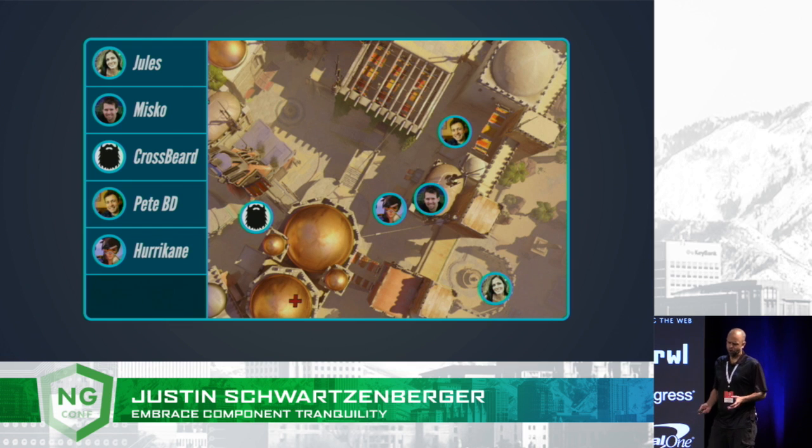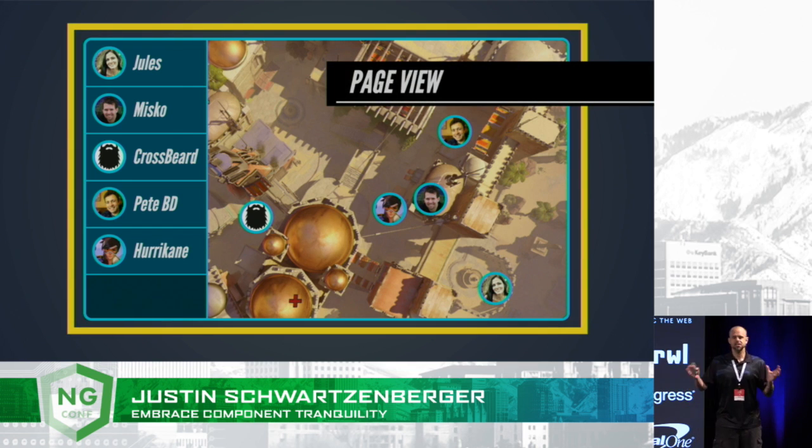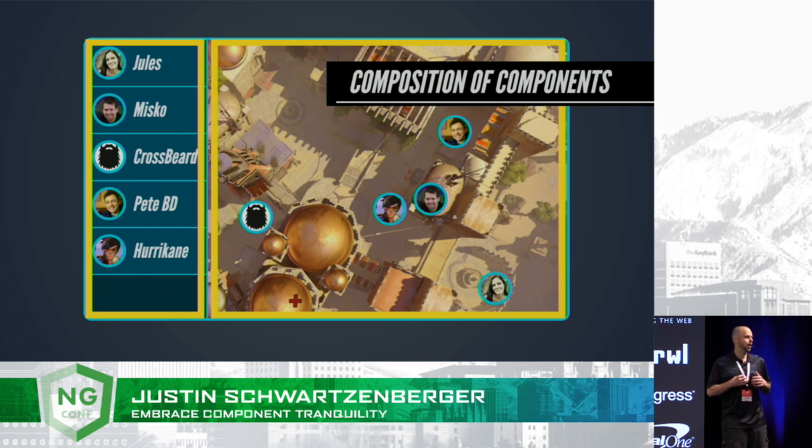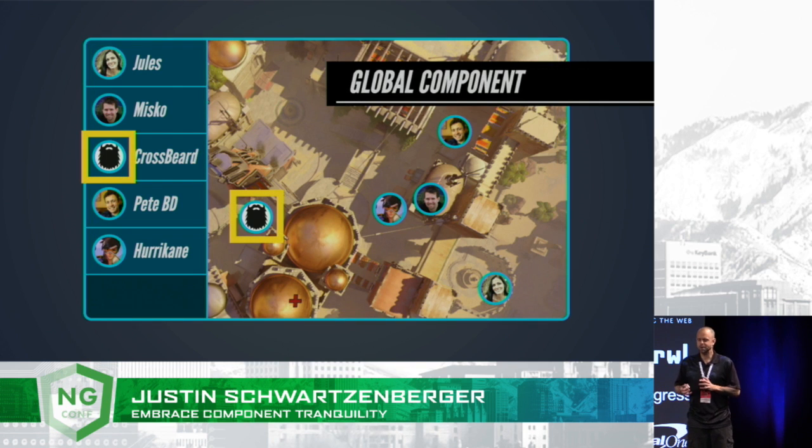So we see this tool as a whole, and we could identify that as a page view, right? Now this page view is going to be made up of a list and a map, and those are going to be a composition of components, because they're going to have child pieces that are unique to each of them. But if we look closely, we can see this common element that both of them use, and that's this team member avatar coin. We can identify that as a global component, something we want available to the list and the map and the application as a whole.